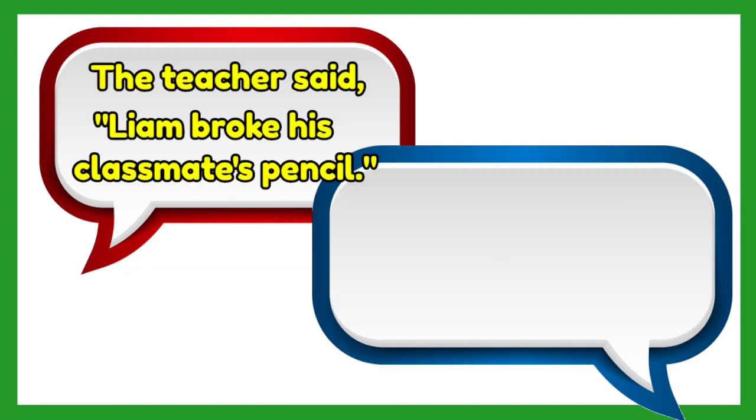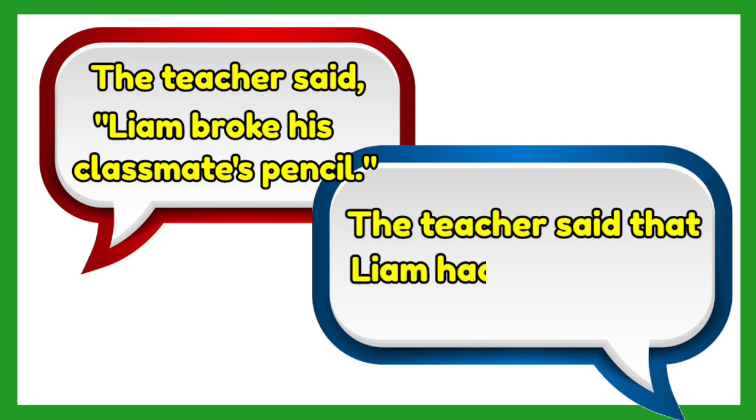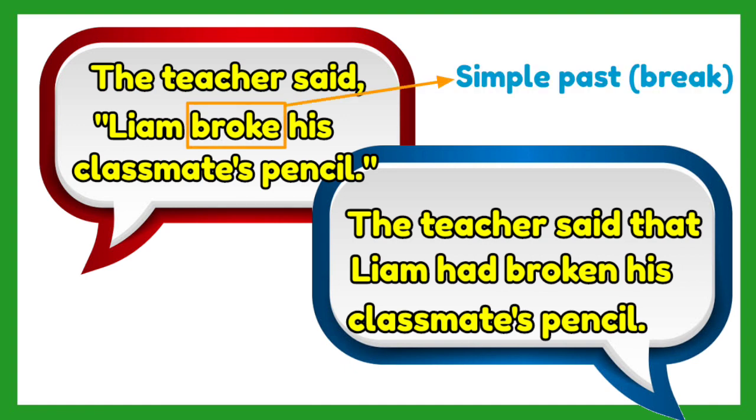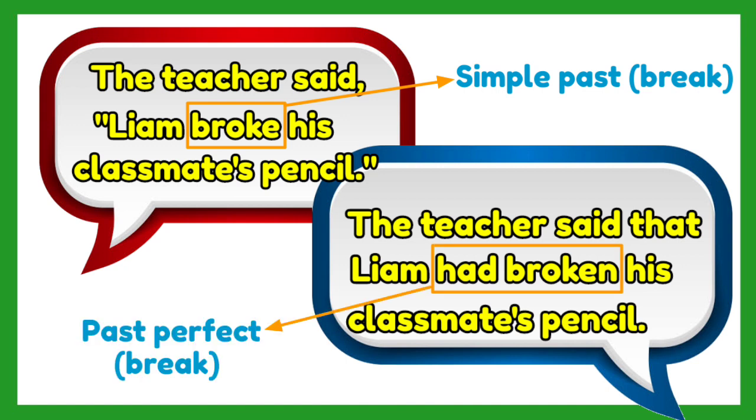How about this? The teacher said, "Liam broke his classmate's pencil." The correct indirect or reported speech for this is, the teacher said that Liam had broken his classmate's pencil. The verb broke in the direct speech is the simple past of break. And so, in the indirect speech, it is now changed into had broken, the past perfect form of break.